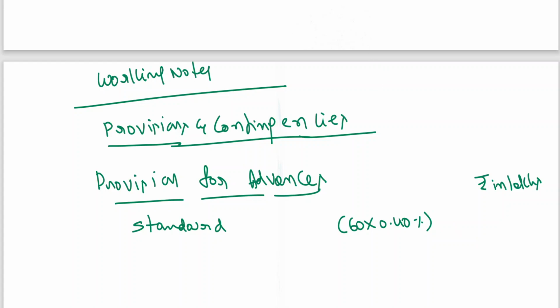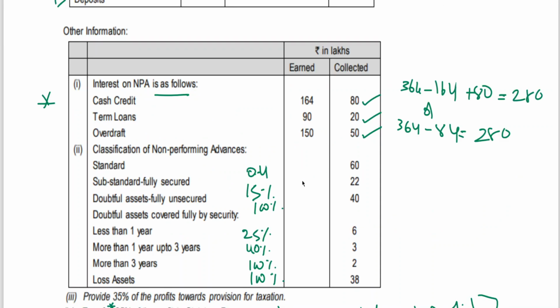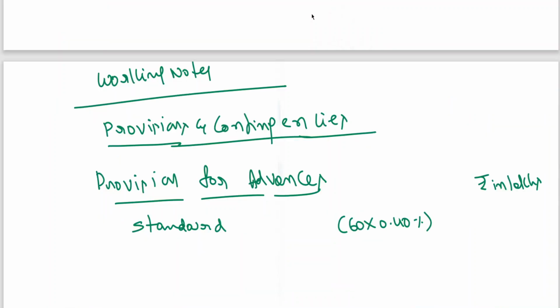We got 60 here. 60 into 0.4, we are getting 0.24 lakhs.